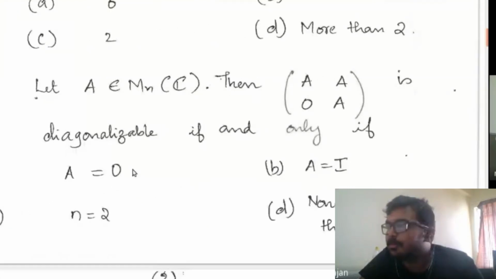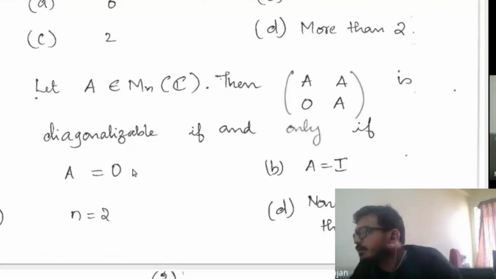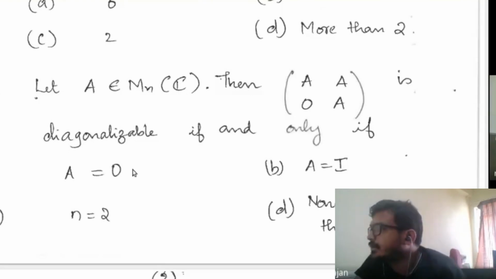Okay, I'll go to the question. So let A be... So again, I got answers. Five of them have answered it correctly. Question 3: A belongs to Mn of C, then A 0A is diagonalizable if and only if A equal to 0. If and only if, okay.